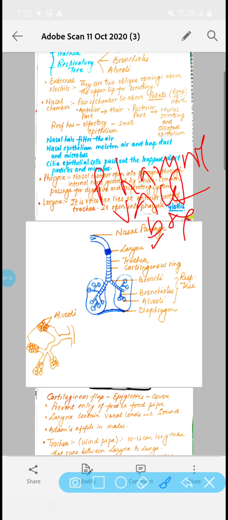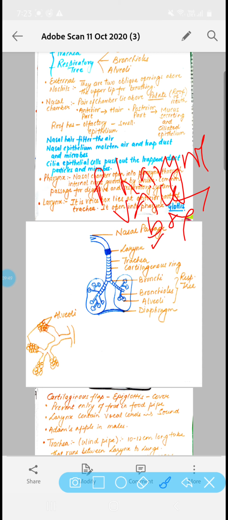This voice box has different cords, which vibrate to produce sound, and these are called vocal cords. The larynx is called the voice box, and in boys when it protrudes out, that is called Adam's apple. Okay, so that was the larynx part.